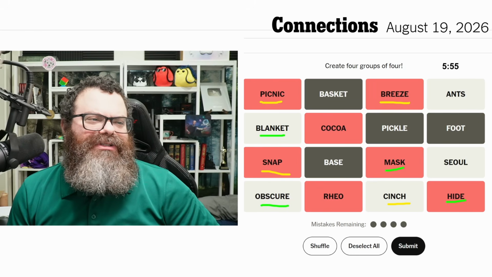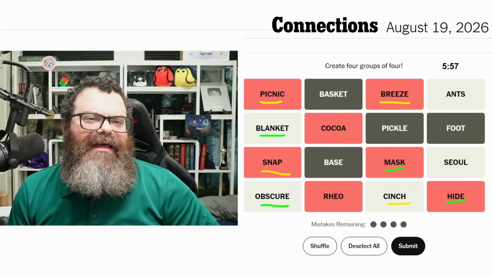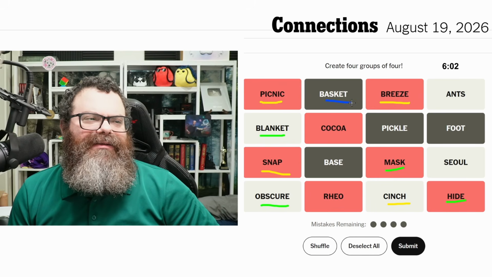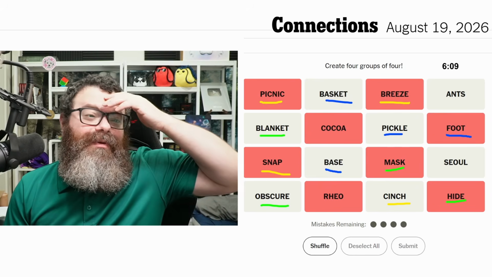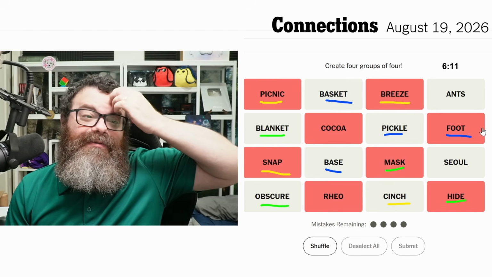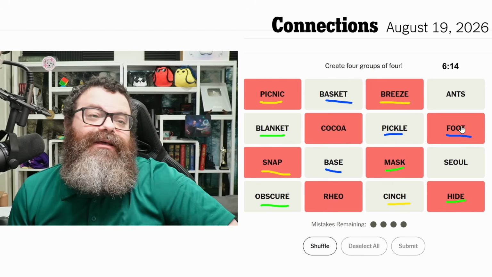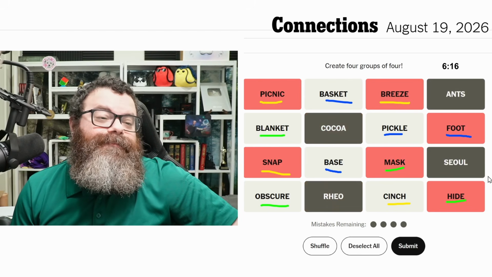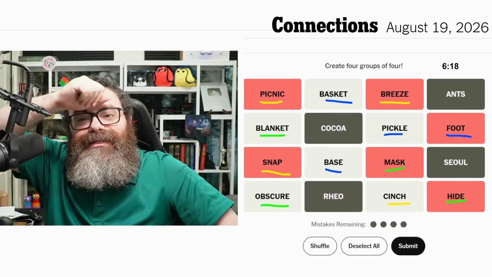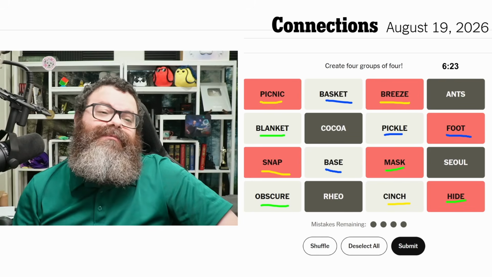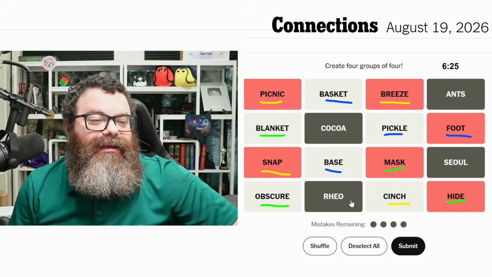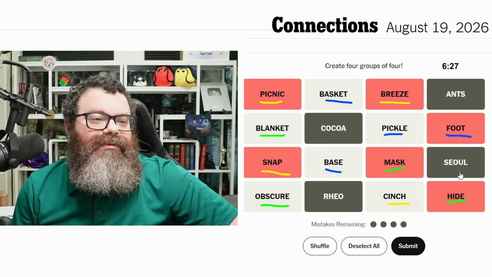So the real question is then, I think that's going to be blue. You could argue it's a fill in the blank, and I would argue it's a fill in the blank. But sometimes those are blue if they're all kind of related. They're all sports, right? In order to be promoted to purple, they have to be completely unrelated, other than there's some kind of phrase that has that fill in the blank. So it leaves ants, coco, soul, and Rio.